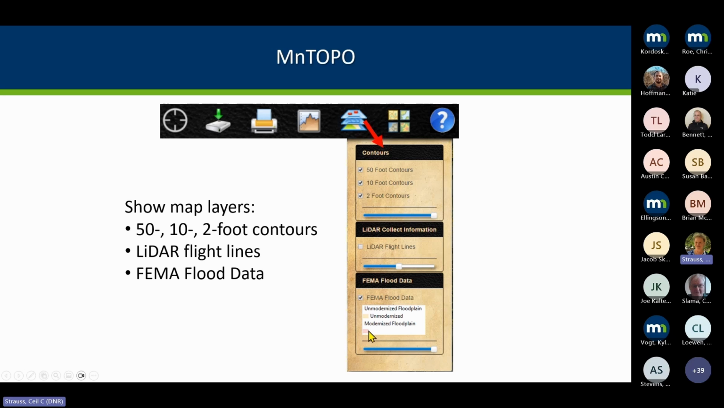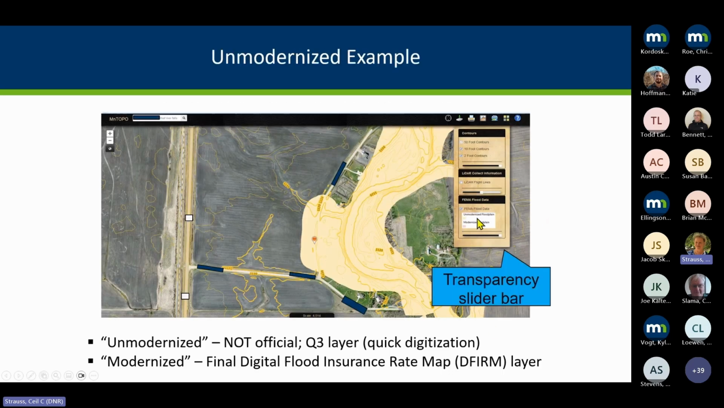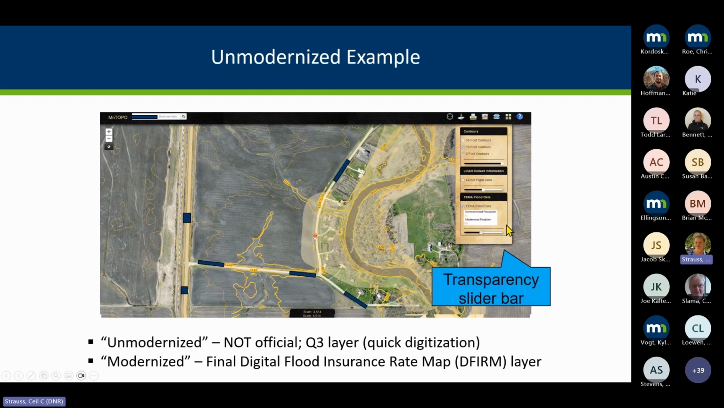We just show the 100-year on this, but the modernized DFIRM counties will have this pinkish color. The paper map counties will have this yellowish color. So when you turn on that, be aware that there is this transparency bar, because especially the unmodernized layer comes in pretty opaque, and you often want to be able to slide that and see through that layer and see the aerial better.